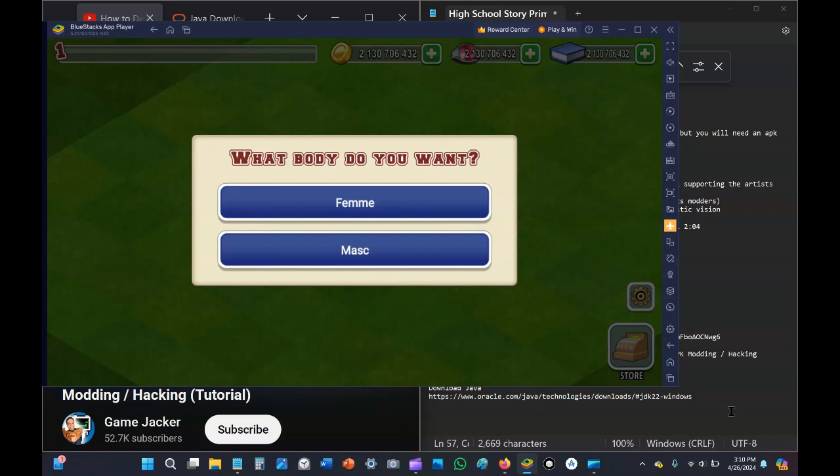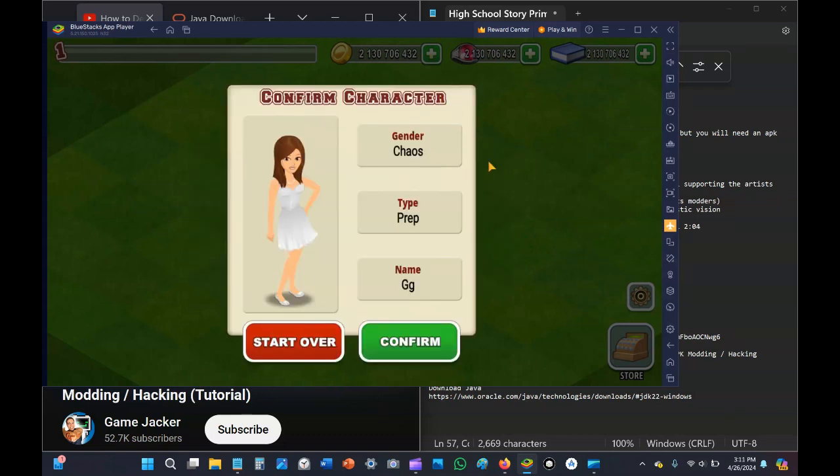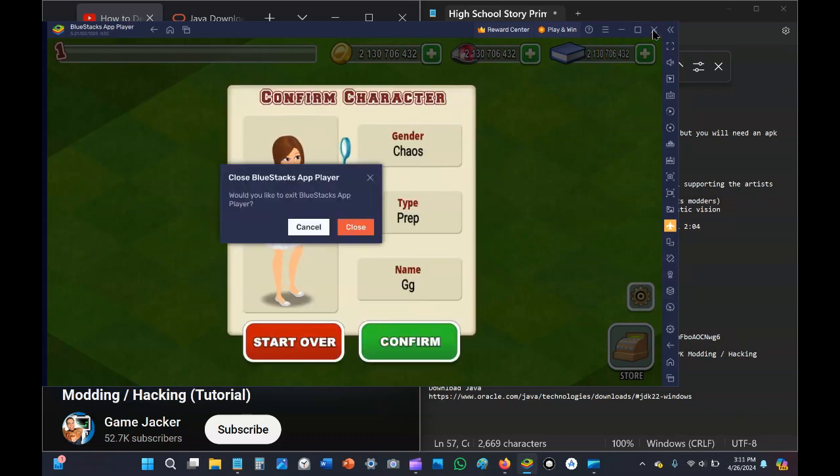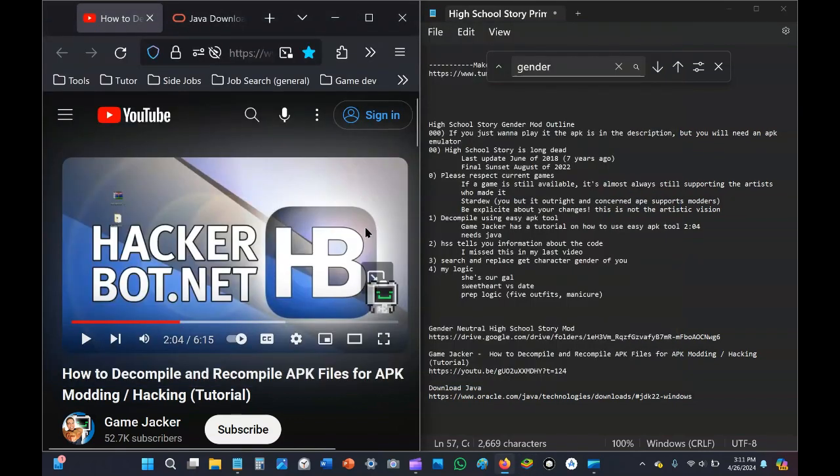I made a gender-neutral mod of High School Story, Chaos Gender. So if you just want to play that, I will have that linked in the description, and anyone with an Android emulator can just go ahead and play. In the rest of this tutorial, I'm going to show you how I modded High School Story so that it would be referring to the main character in a gender-neutral way.